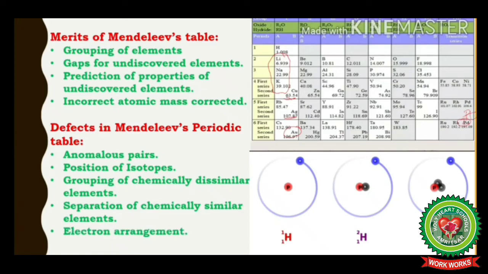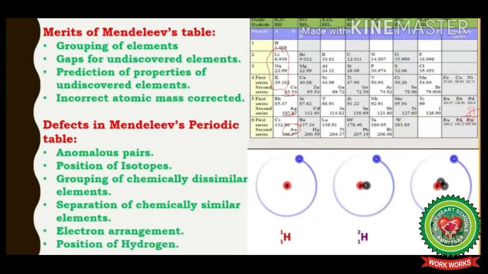Next is electron arrangement. Mendeleev's periodic table does not explain the electron arrangement of elements. The defect was the anomalous position of hydrogen. Hydrogen was not given a fixed position in Mendeleev's periodic table. It was considered in group 1A as well as in group 7A because it showed properties similar to alkali metals as well as halogens. For example, it formed a positive ion, as in HCl, and a negative ion, as in NaH.